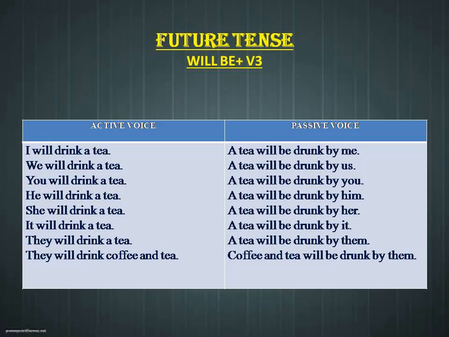Last one, they will drink coffee and tea, will be drunk by them. Here, even if the subject is in a plural form, we have to use only will be plus V3 for future tense.